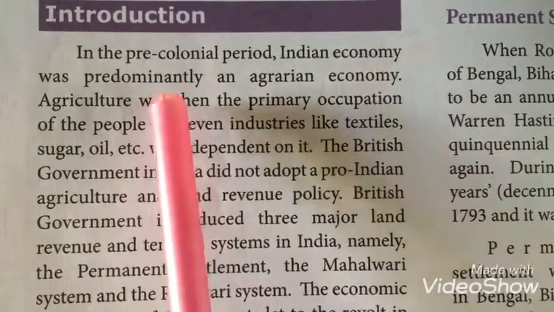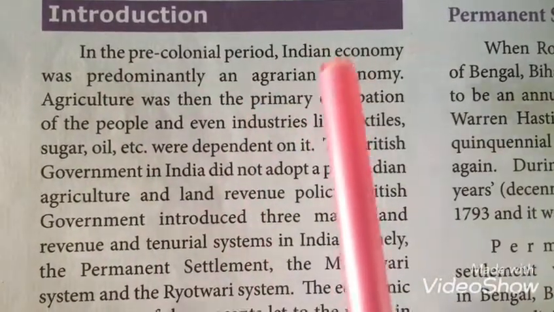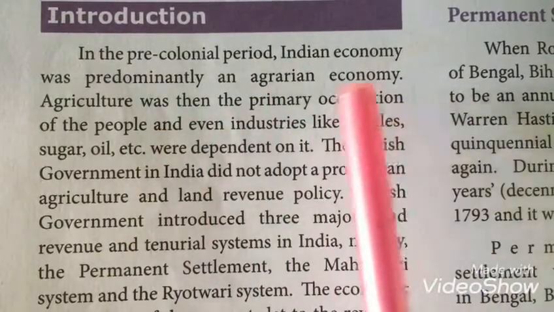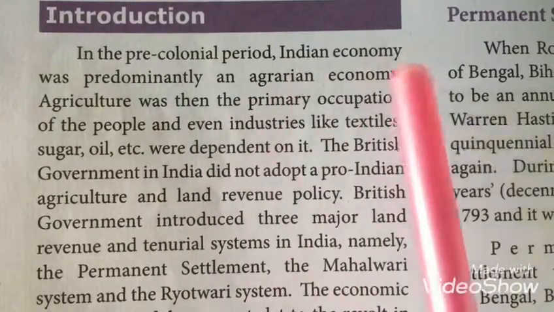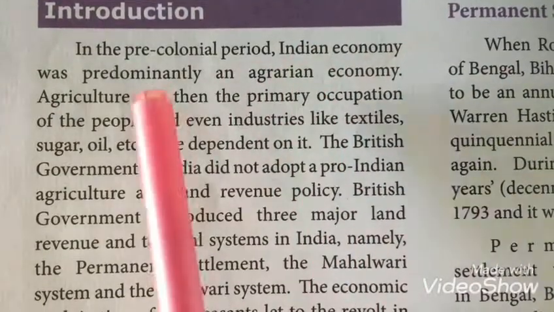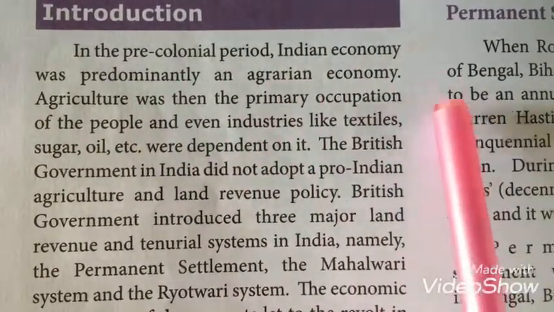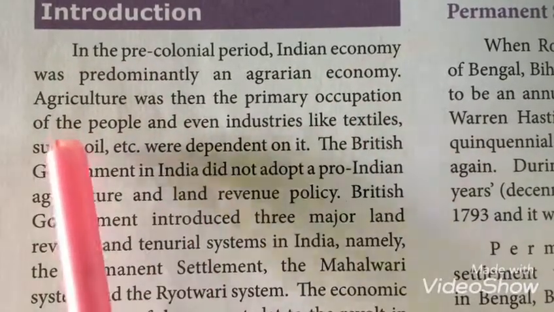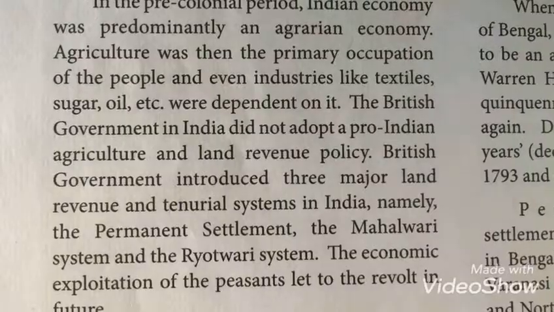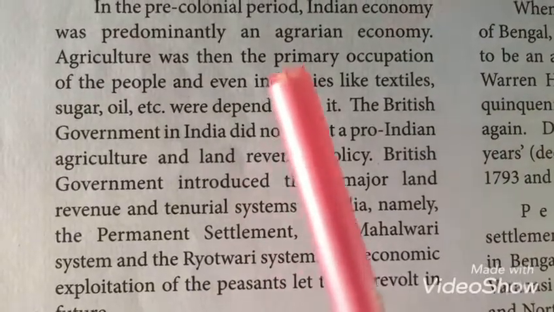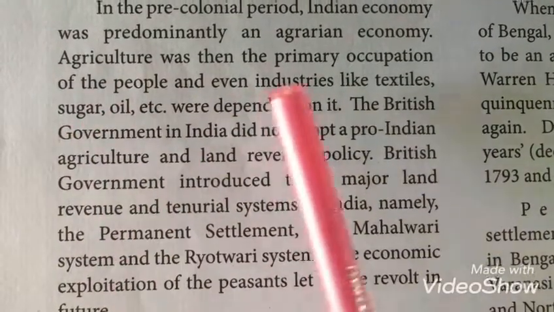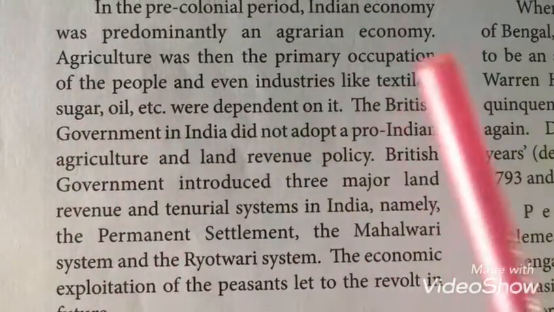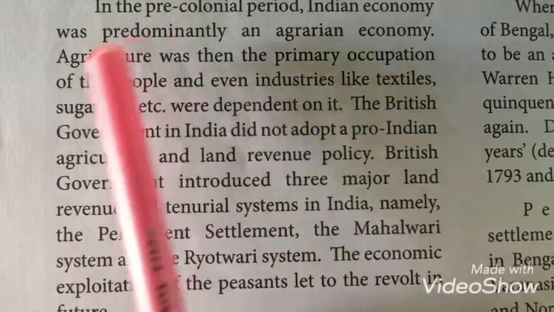Introduction. Before the colonial period, the Indian economy depended on the agrarian economy. Agrarian means the agriculture economy. Agriculture is considered the primary occupation of the people. Many industries depend on agriculture, like textiles, sugar and oil.